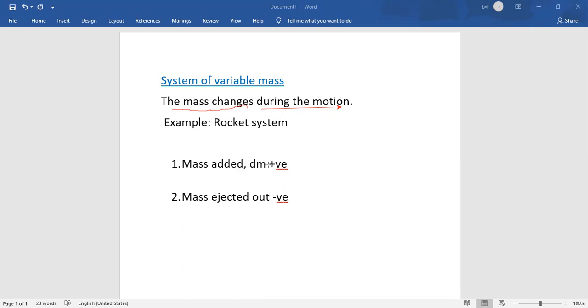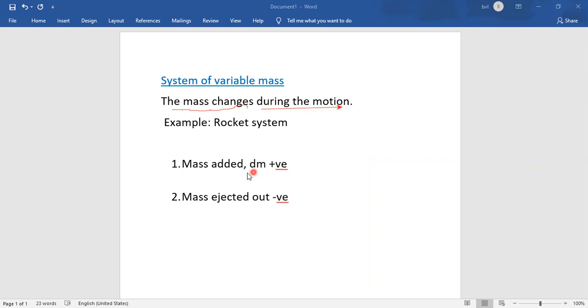One is the mass which is added during its motion, and the other is the mass which is ejected out during the motion. Suppose the system is in motion and after some time its mass is increased by a very small amount dm. So the mass which is added or which is ejected is denoted by dm.